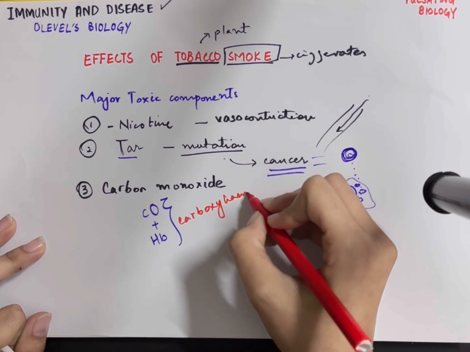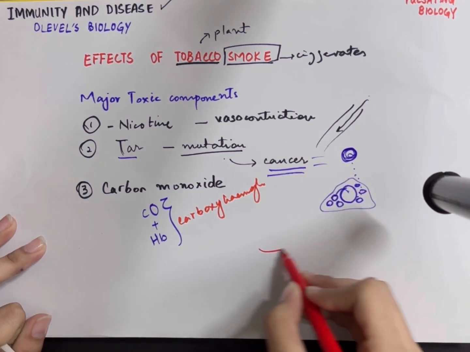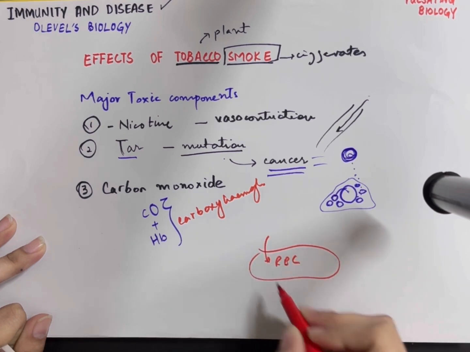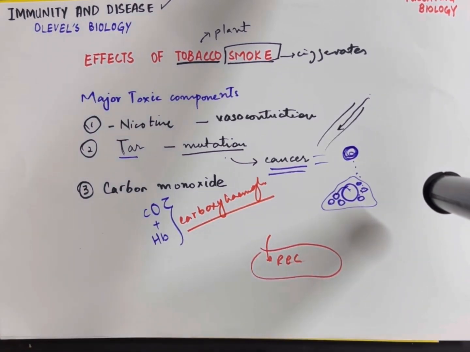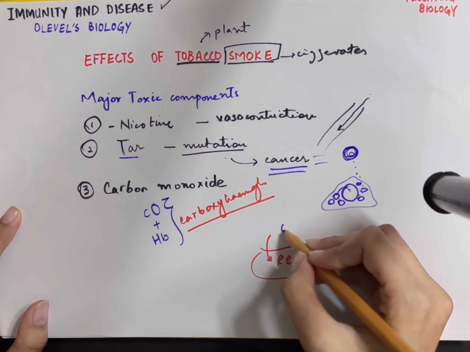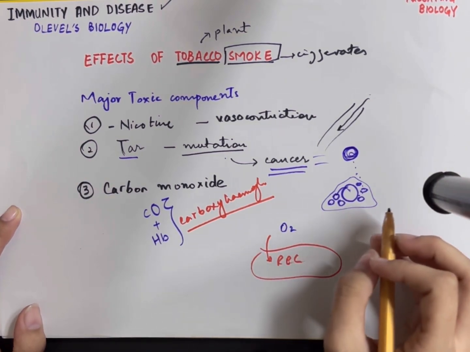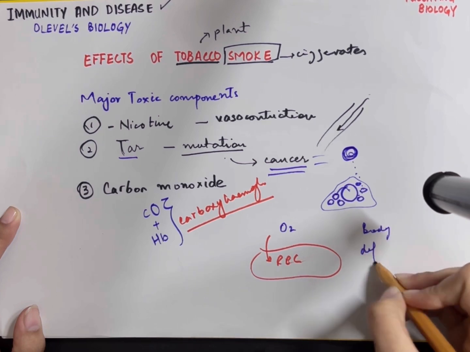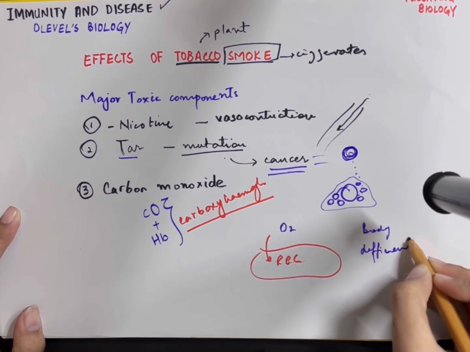Carboxyhemoglobin is very harmful for the body. For example, there is a certain red blood cell. If this red blood cell contains carboxyhemoglobin, it won't be able to transfer oxygen. Whenever it can't transfer oxygen, the body would be deficient of oxygen, as the body's major requirement is oxygen.